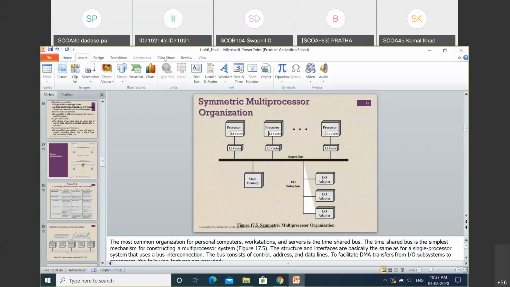In that, mainly two types are there, RISC and CISC processors. In short, we are seeing the working of the RISC and CISC processors and the difference between these two, which we have already seen in the previous lecture. Now in this lecture, we are going to see in depth how the RISC processor works. RISC is nothing but Reduced Instruction Set Computers. That is the long form of RISC.